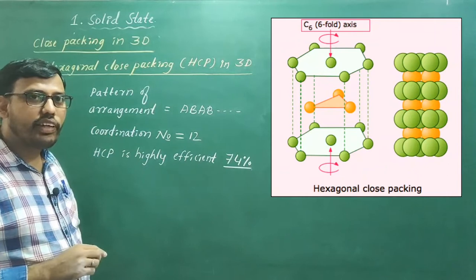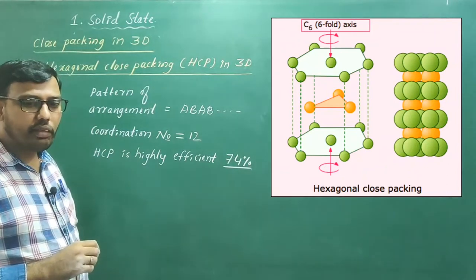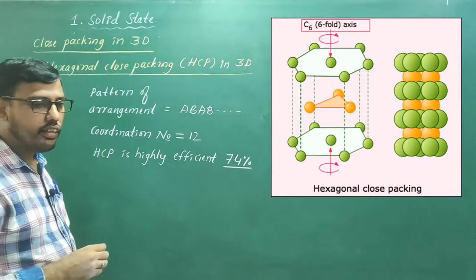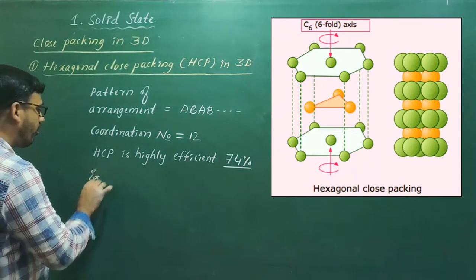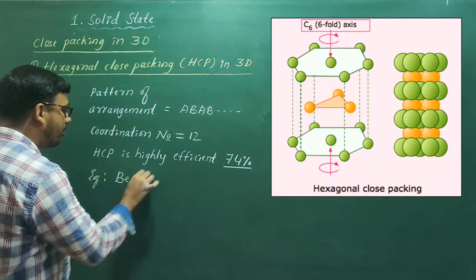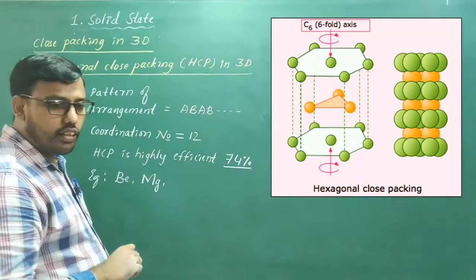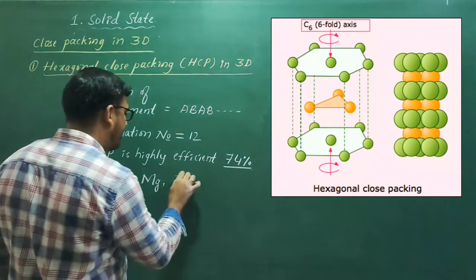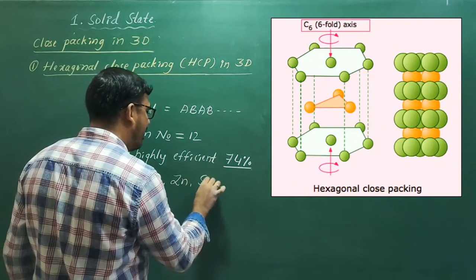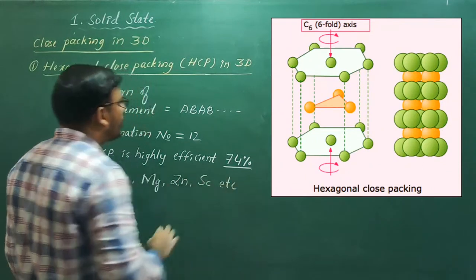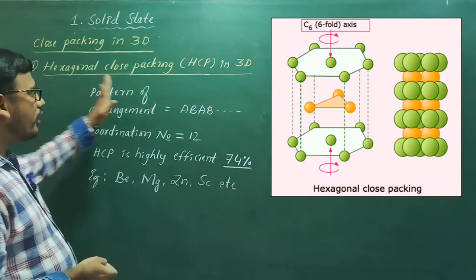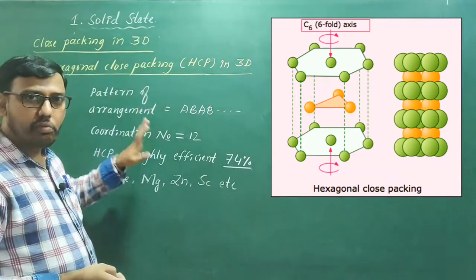This type of arrangement is present in some metals like beryllium, magnesium, even zinc, scandium, etc. So this is about hexagonal close packing in 3 dimensions.